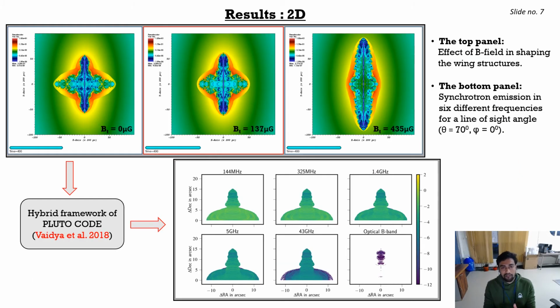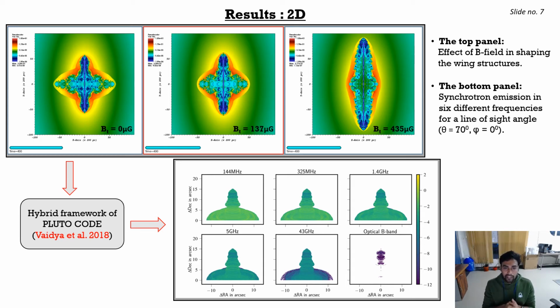This is, however, also verified by incorporating a magnetic field into the domain, where in the top panel the three images represent zero magnetic field, intermediate magnetic field and a high value of magnetic field. Here we can see the initial jet direction is along the major axis of the galaxy, but due to the higher value of magnetic field in the domain, the wing expansion is suppressed, and for a high value of magnetic field it forms only a classical double radio galaxy. So the effect of magnetic field is also important in shaping these galaxies.